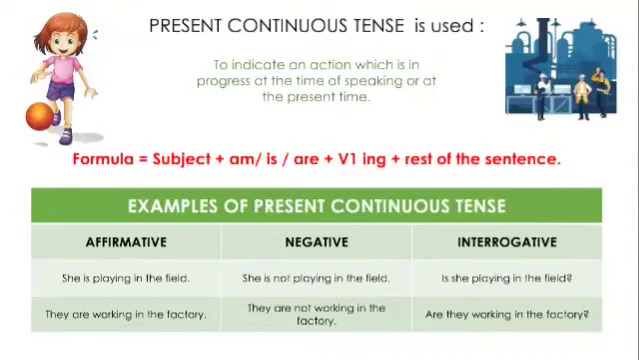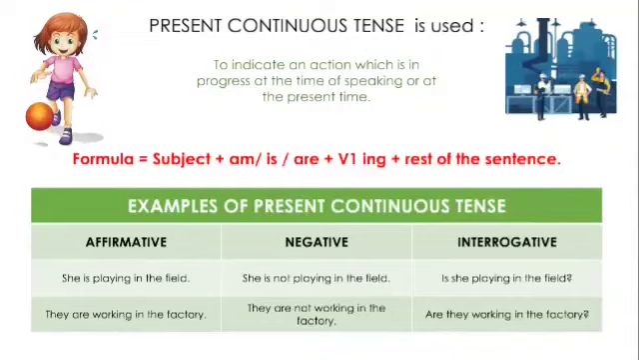Remember children, to use am, is or are along with ing in the first form of verb. You either use am, is or are and forget the verb, or you add ing to the verb and forget am, is, are. Please don't do that. You have to use both of these two, am, is, are plus V1 ing.